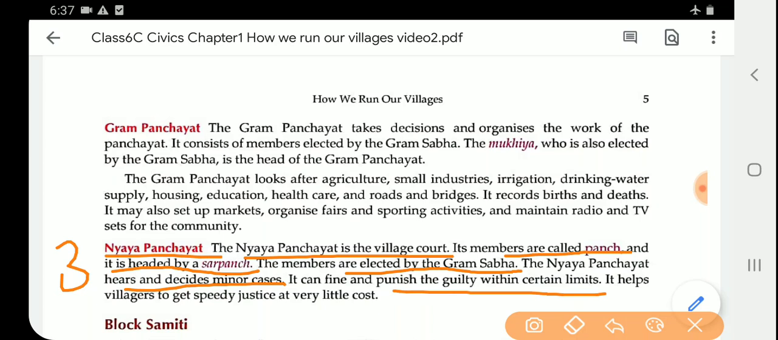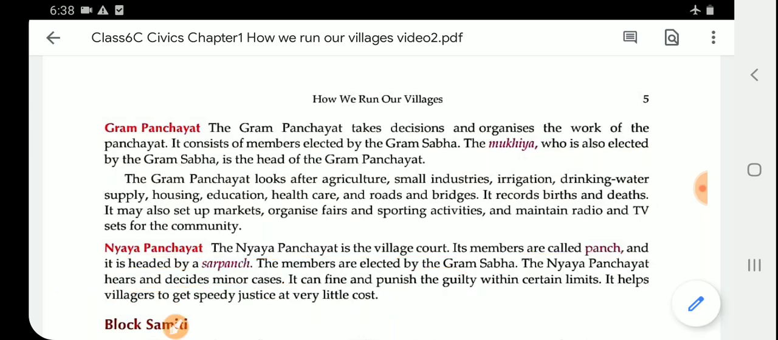and it helps villages to get speedy justice. As I already said, Nyay Panchayat is the village court, and for small cases the people go to the Sarpanch and the Sarpanch gives a solution, and if possible a little bit of punishment, but not bigger. It also helps the villagers to get speedy justice, and speedy means if the villagers are having any small problem, they will get justice at any time.